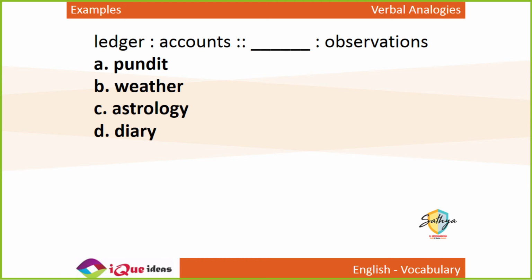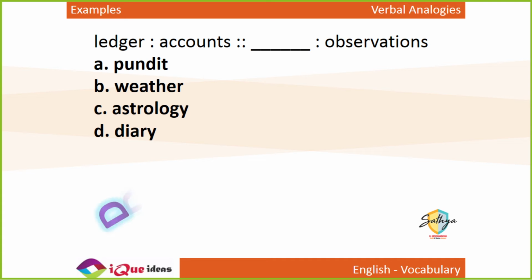Ledger is to accounts as dash is to observations. A ledger is used to maintain accounts. Accounts are written in a ledger. So observations are written in what? What is used to write down observations? Yes.